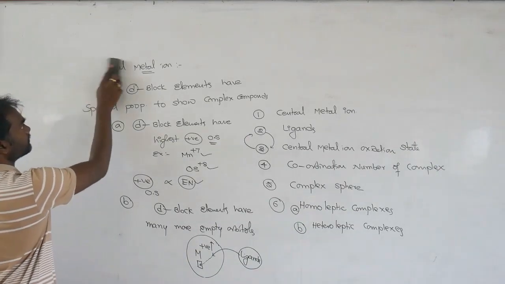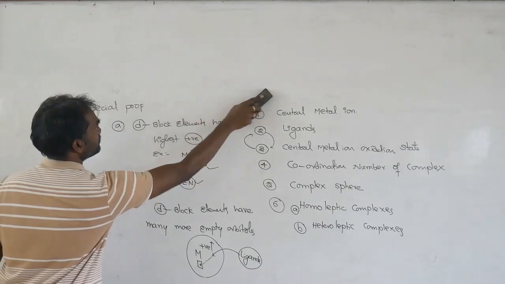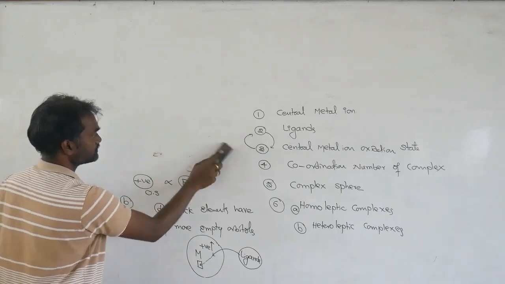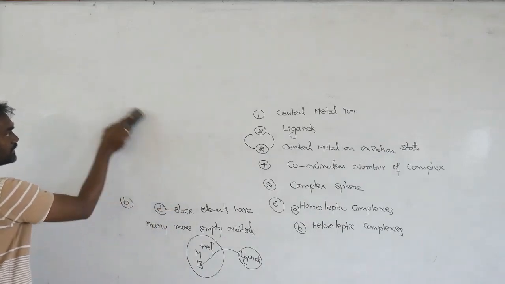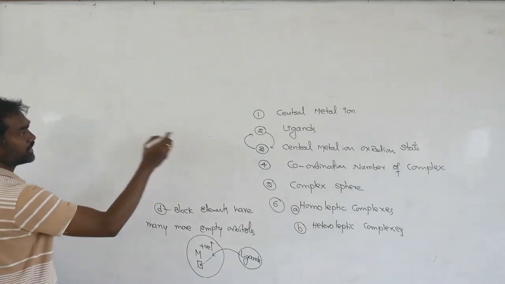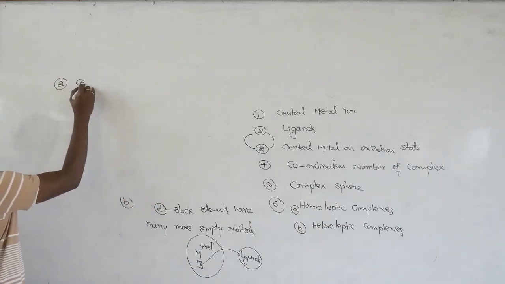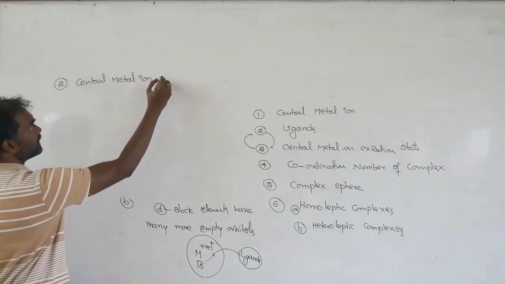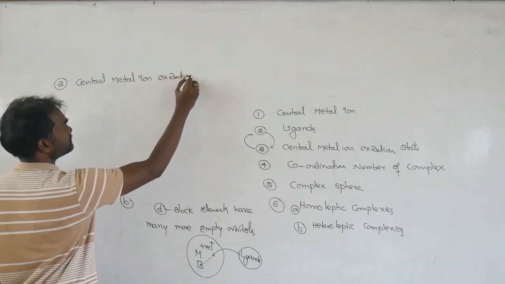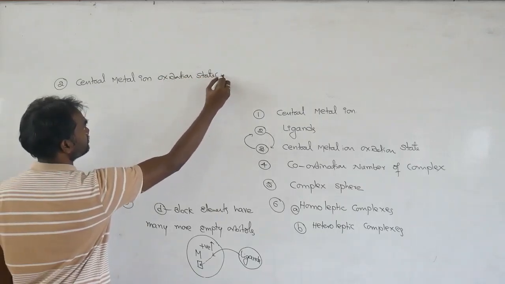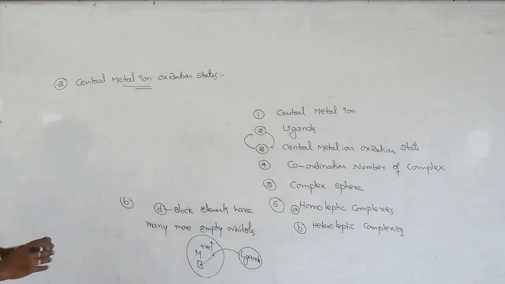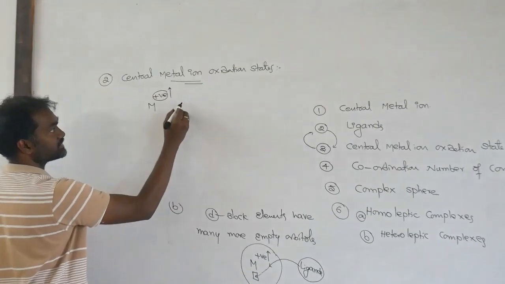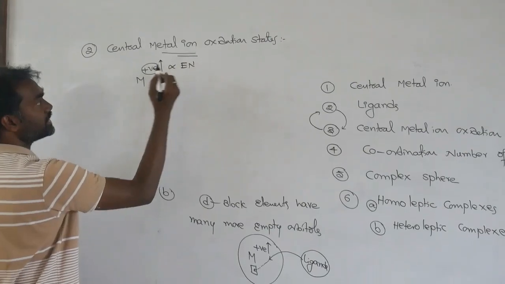Next, the second point: oxidation state. Already we discussed this one. The second one, central metal ion oxidation states. If the positive oxidation state of the metal increases, then its electronegativity increases.